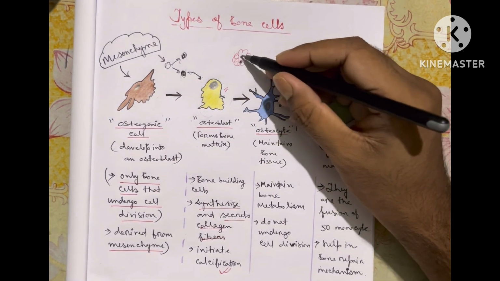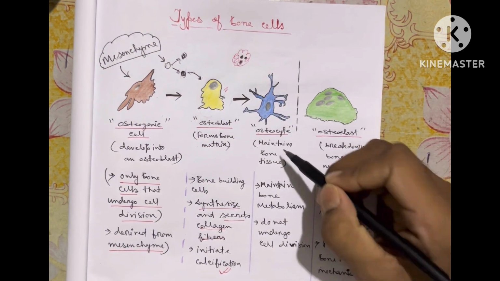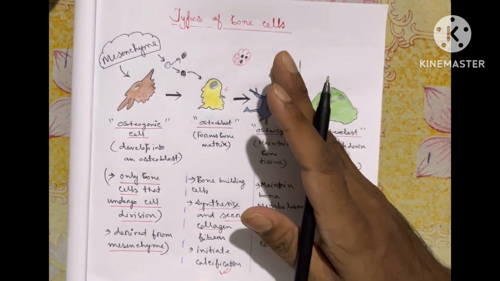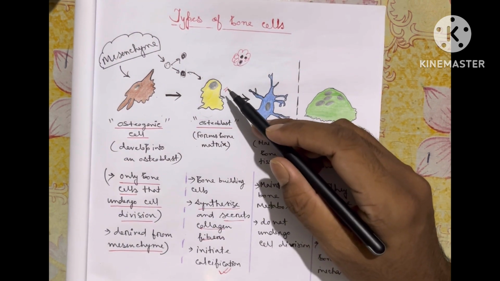Once they are trapped, they convert themselves into osteocytes, but they are not dividing. They will never go for cell division.